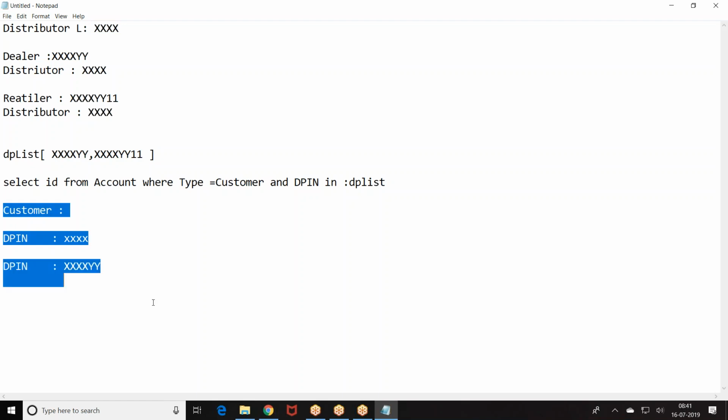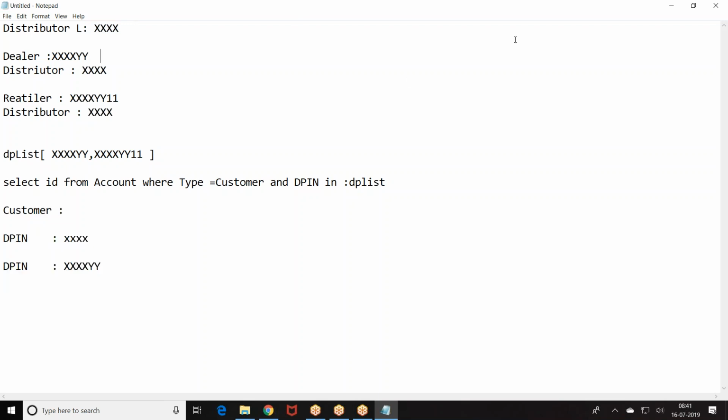Then on those customer data, remove the access. Got it? Got it, Amma? Yes, sir. And assign this to the new user. Exactly, Amma. Okay, sir. Thank you very much.